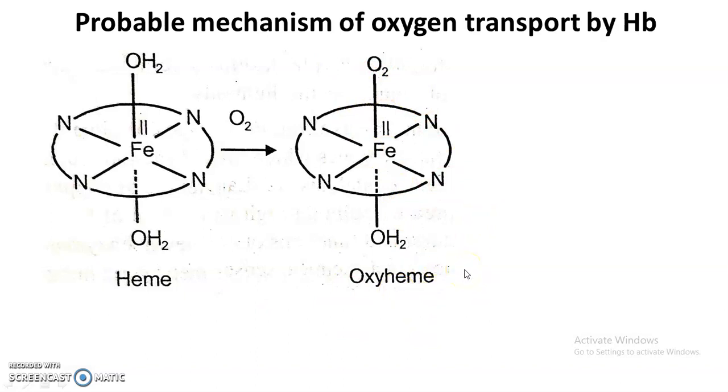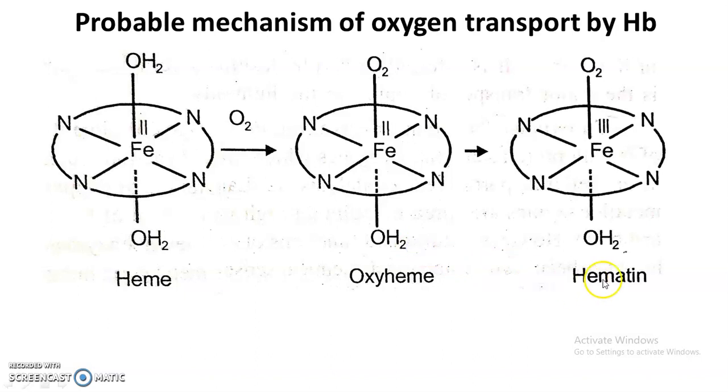And this oxyheme is further converted into hematin. In this conversion, iron 2 is converted into iron 3. So there is oxidation of iron from +2 to +3.